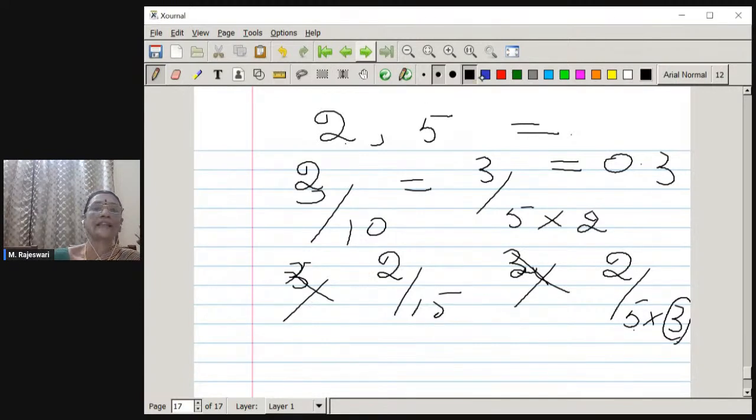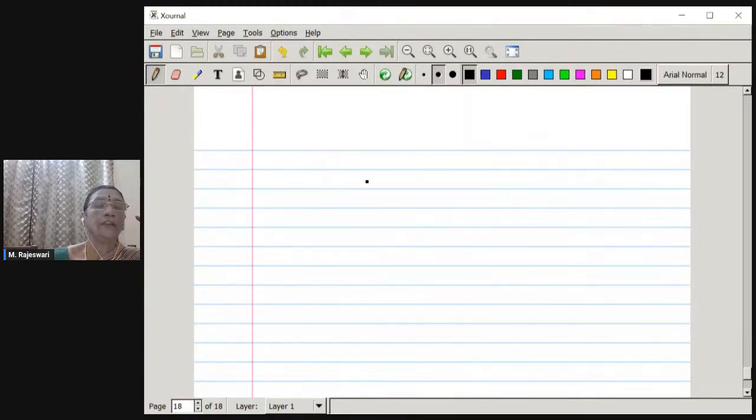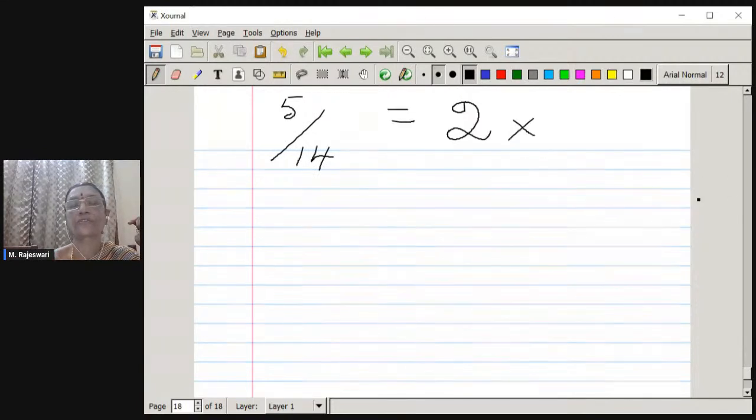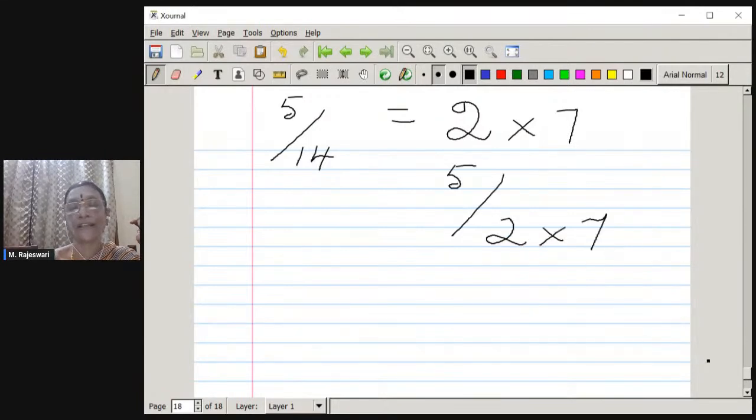A few more examples also we can consider. You take the number 5 by 14. The denominator can be factorized as 2 into 7. Therefore, we have 5 divided by 2 into 7. So it has 2 as a factor, but it is not only 2, there is one more prime factor, namely 7. This is non-terminating.